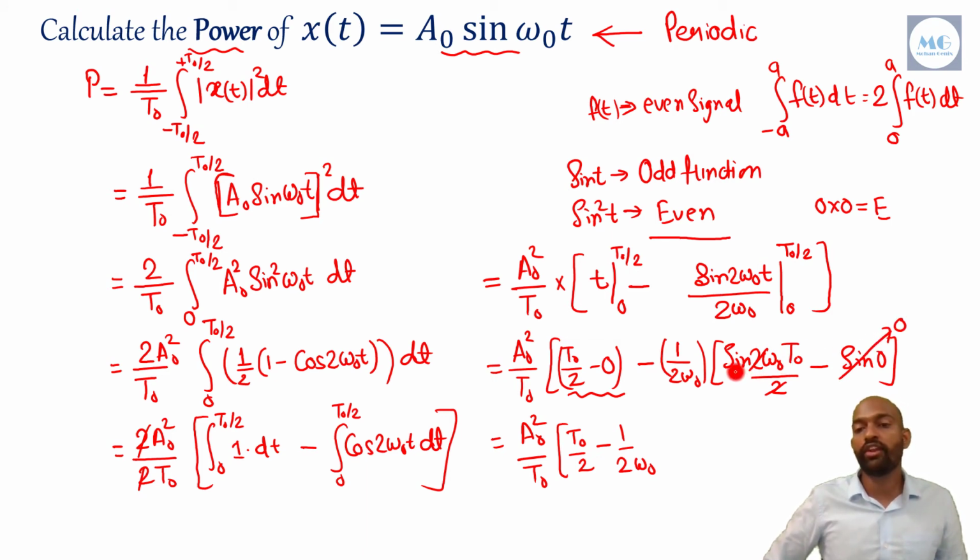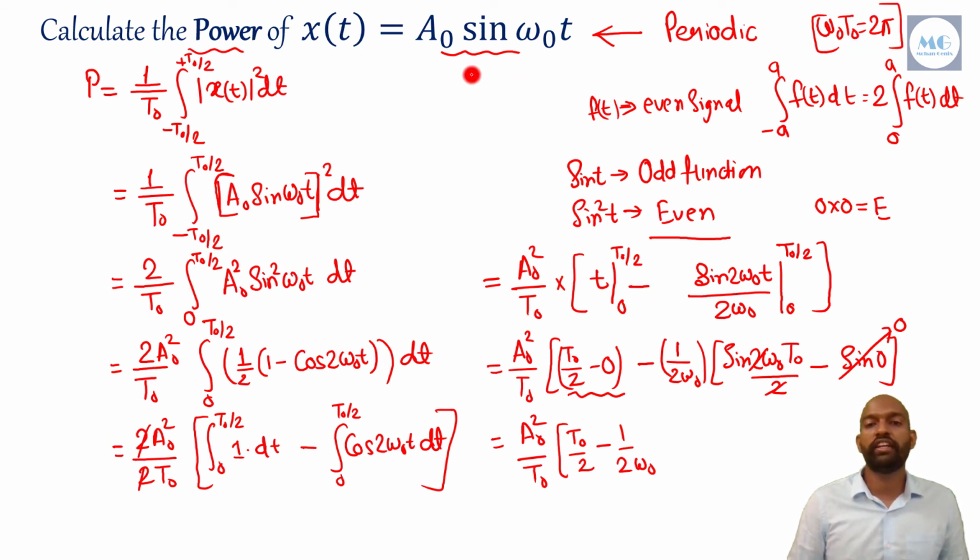And what is the value of sine omega naught T naught? For your information, here in this function, omega naught T naught is equal to 2 pi. You remember this, as we already know that T naught is equal to 2 pi by omega naught. So omega naught T naught is equal to 2 pi.